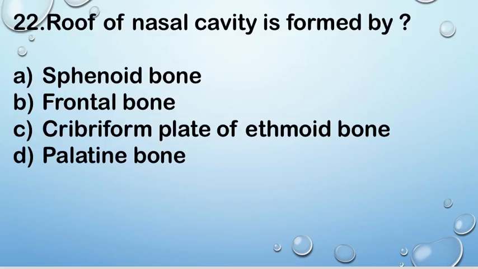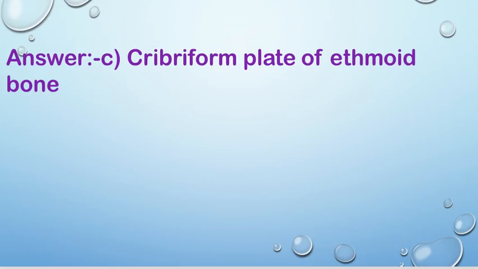Next question, question number 22. Roof of nasal cavity is formed by A sphenoid bone, B frontal bone, C cribriform plate of ethmoid bone, and D palatine bone. Right answer is C cribriform plate of ethmoid bone.